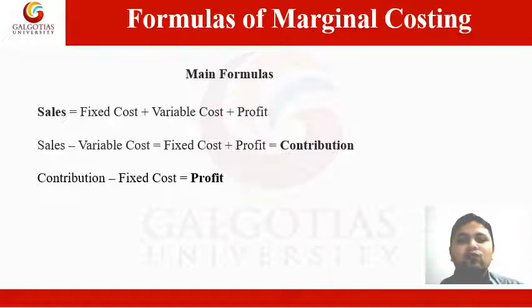So there are two formulas of contribution. One is sales minus variable cost, and the second is fixed cost plus profit. The third important formula is contribution minus fixed cost will give you profit. If you deduct fixed cost from contribution, you will get the amount of profit. So these are the important formulas of marginal costing.